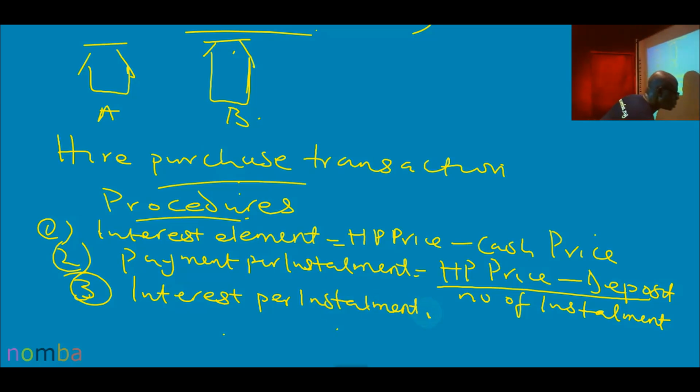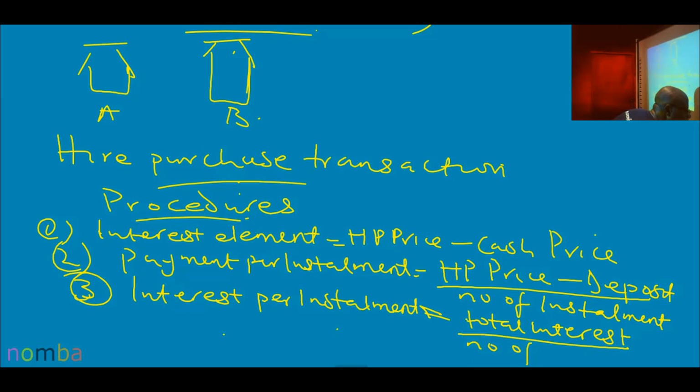It is equal to number 1, that is total interest, divided by number of installments. Okay, so that is it. We move on.